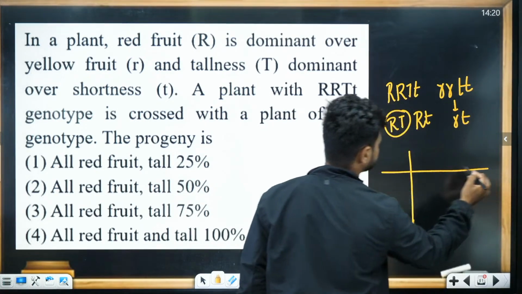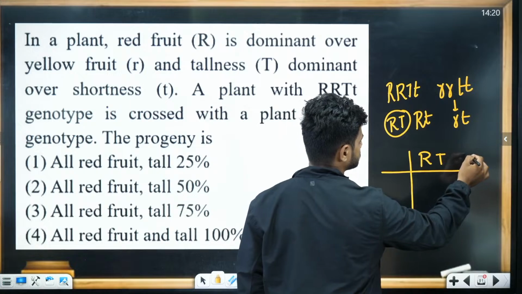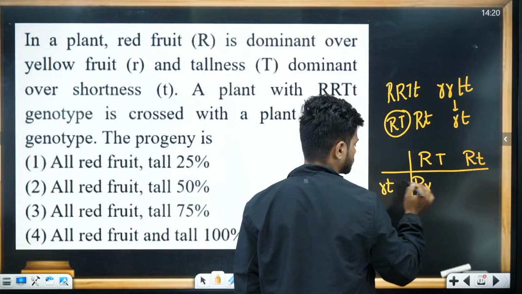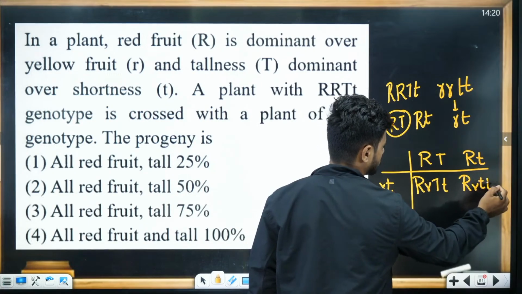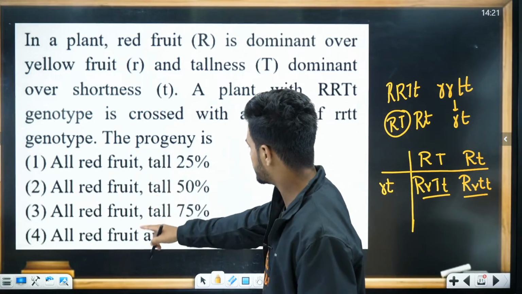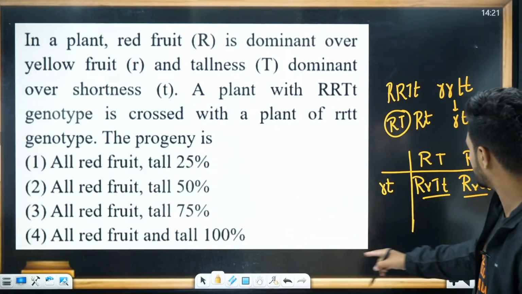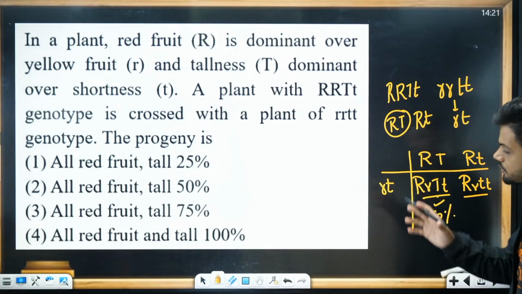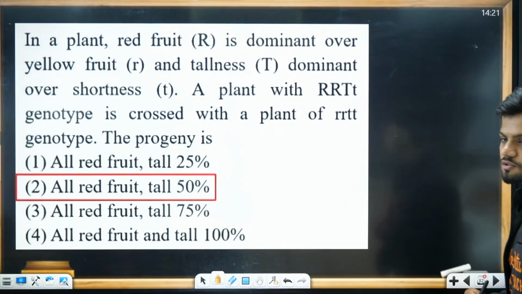All of you do this question quickly. Small t, capital R, small t, small t. What is the answer now? All red, yes, all red fruit with tallness. 50% is going to be tall. Done.